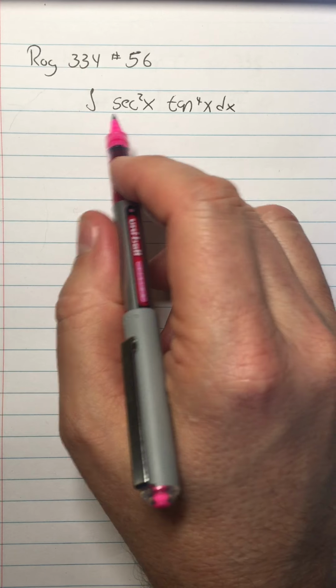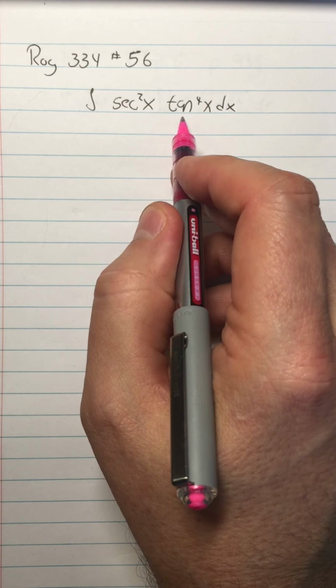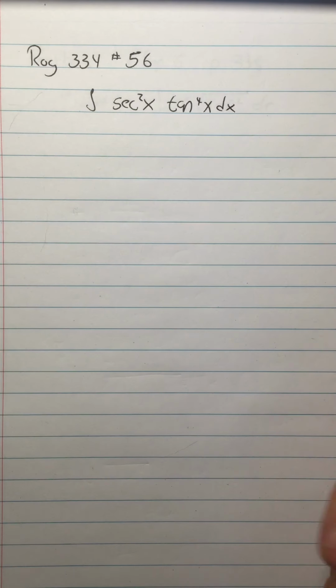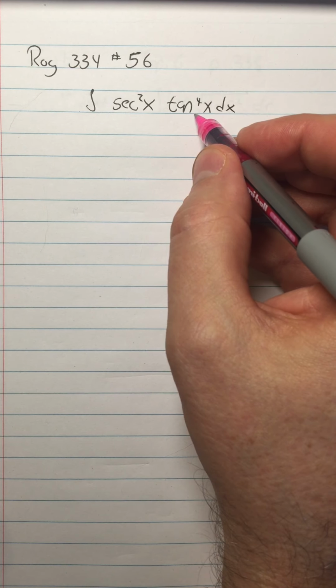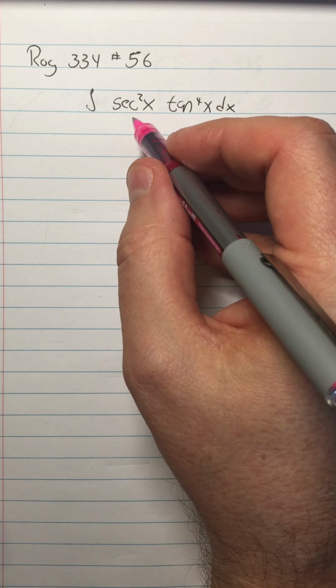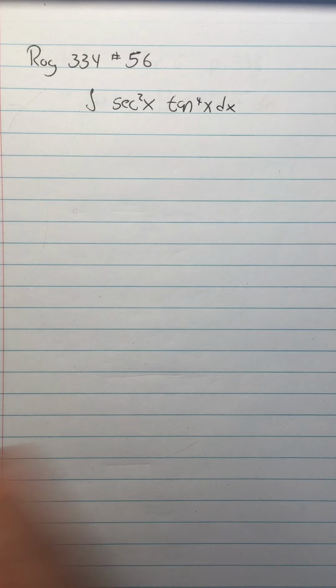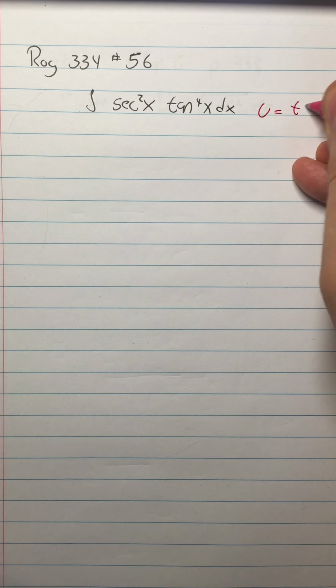I could pick secant because secant is inside the squared function, but the derivative of secant is not tangent fourth, so that doesn't help me. So what if I pick tangent to be the inside function? Well, the derivative of tangent is secant squared, so that works. So I'm going to pick u equals tangent x, right?